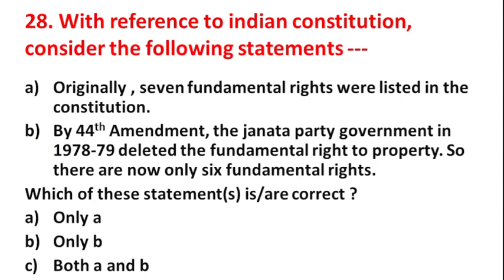With reference to the Indian Constitution, consider the following statements. Option A, originally, seven fundamental rights were listed in the Constitution. B, by the 44th Amendment, the Janata Party government in 1978 to 1979 deleted the fundamental right to property. So there are now only six fundamental rights. Which of these statements are correct? Only A, only B, both A and B, neither A nor B. Tell me which option is correct here. If your answer is C, then it is the correct answer, both A and B.